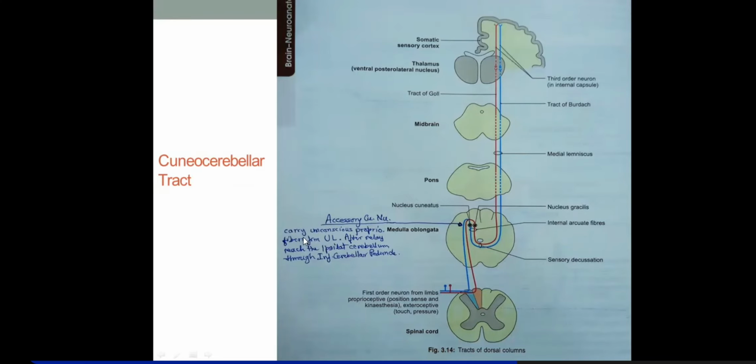It carries unconscious proprioceptive fibers, that's why I have included it in this spinocerebellar tract category. They carry unconscious proprioceptive fibers from the upper limb. Remember, from the upper limb. After relay in the accessory cuneate nucleus, they reach the ipsilateral cerebellum through the inferior cerebellar peduncle.